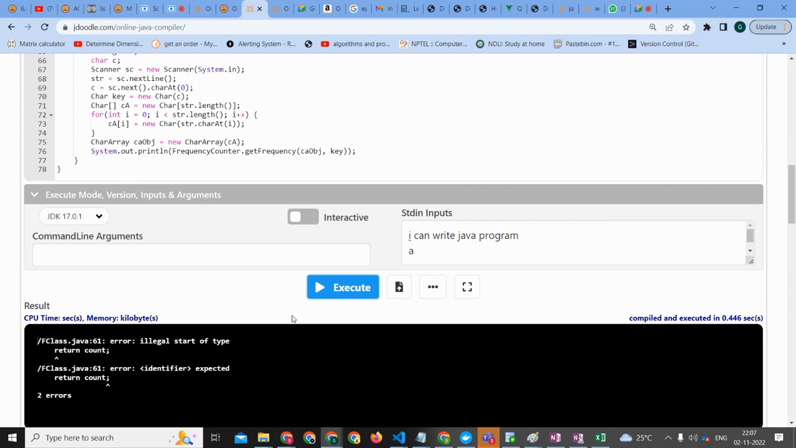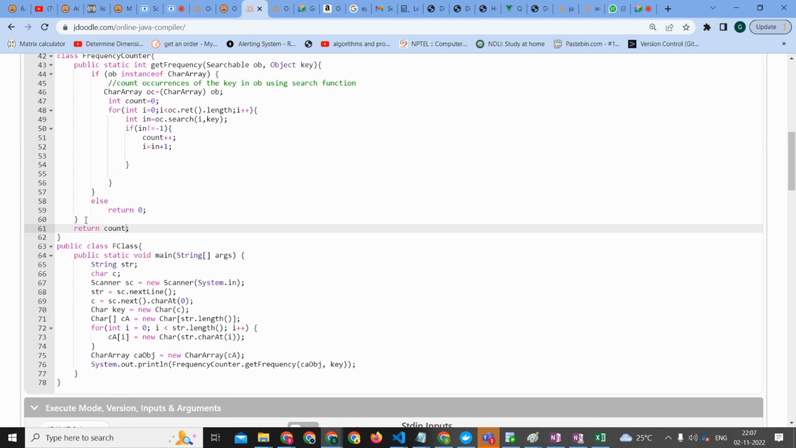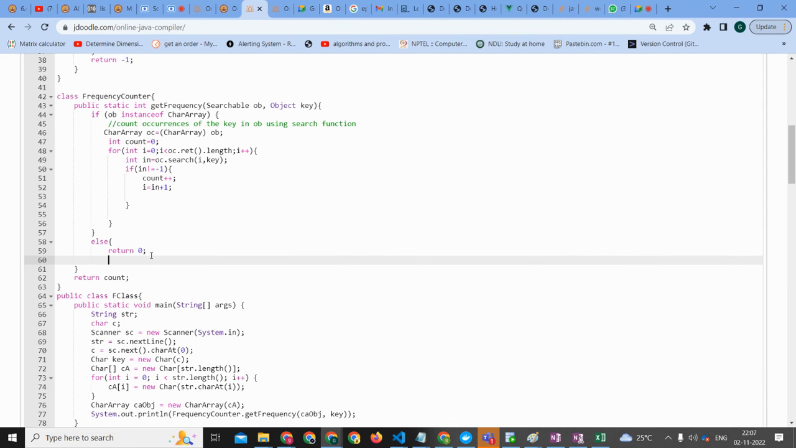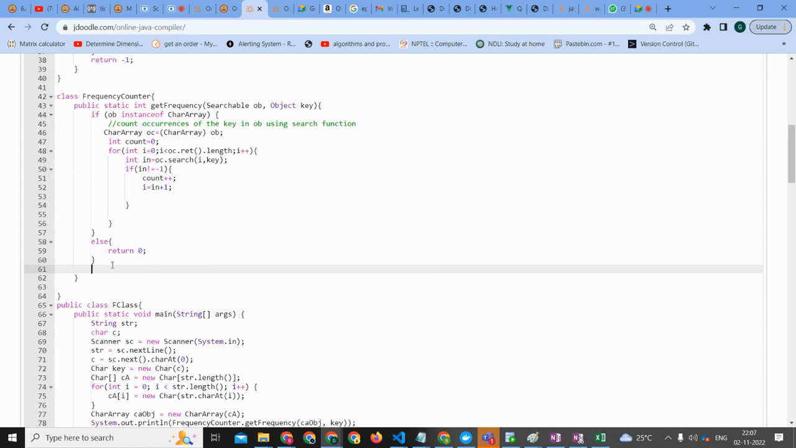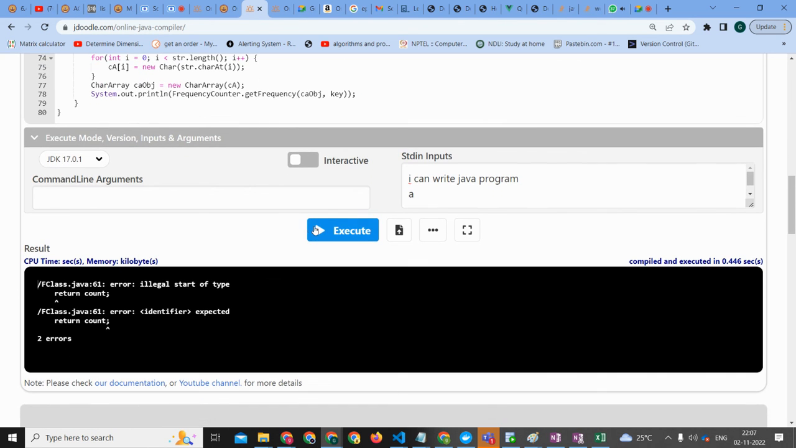Yeah, return the count. Actually, there must be some missing curly braces. Okay. See, for this if condition, I need to give curly braces. So after that if condition, I need to return this. Now I am returning this, and this bracket corresponds to that particular method. It's fine.